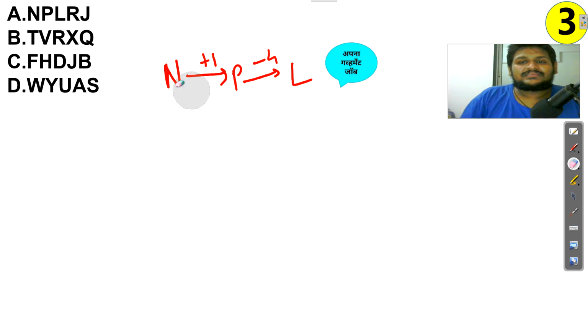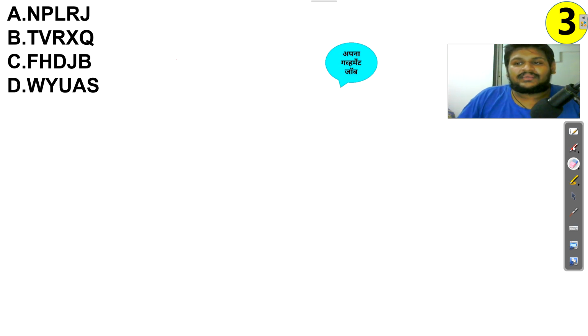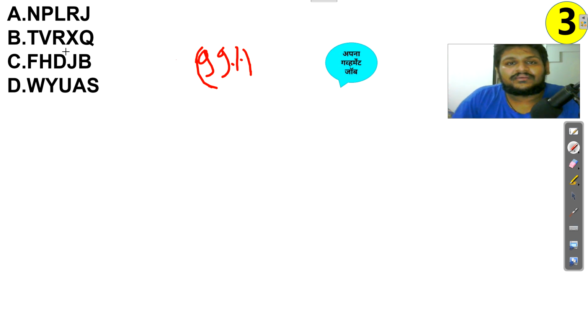But the best approach in this is the alternating series. What is the meaning of alternating? I use this frequently. Whenever you have an odd number of letters, here we have 5 letters which is odd, 99% of the time the logic follows an alternating series. How? N, then you need to check this, and again this, like this. And here you need to check P and R.